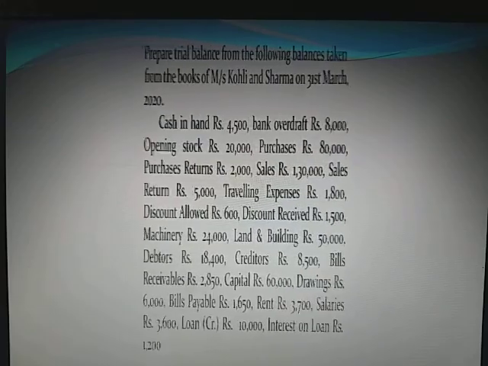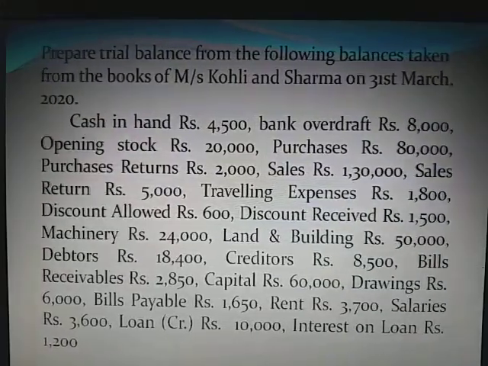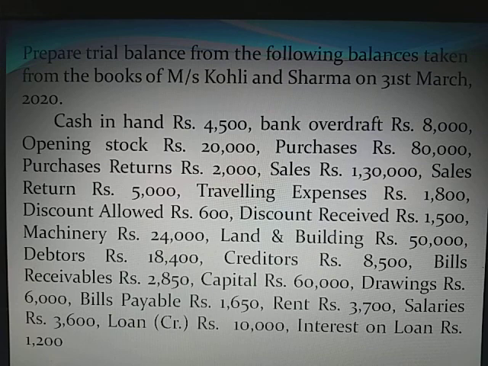Now we are taking one more example of trial balance. Prepare trial balance from the following balances taken from the books of Messrs. Kohli and Sharma on 31st March 2020. Cash in hand, it is an asset. Bank overdraft, it is a liability. Opening stock, an asset. Purchases, an expense account. Purchases return, it is just reverse of purchases account. Sales, it is a revenue account. Sales return, it is opposite to sales.